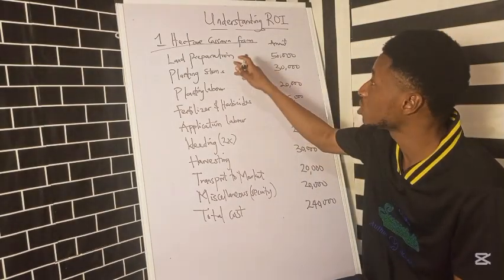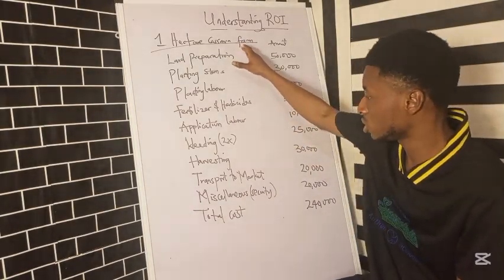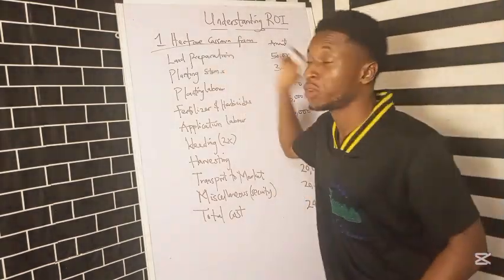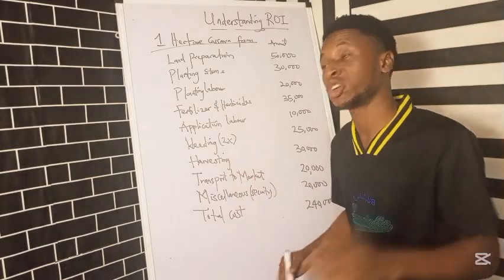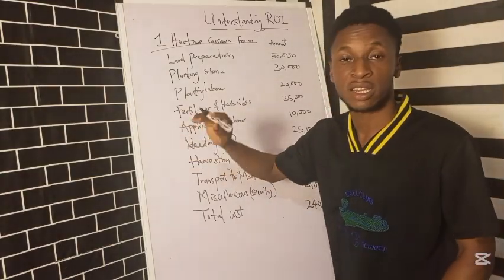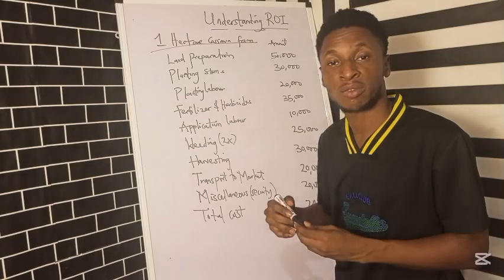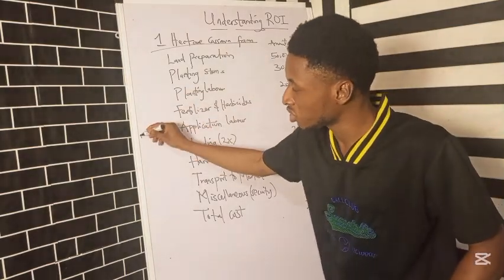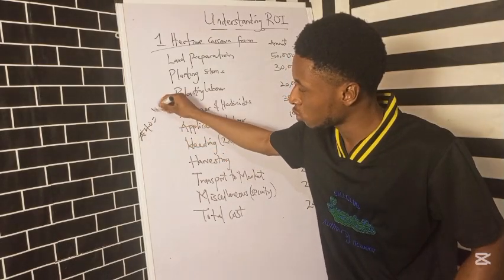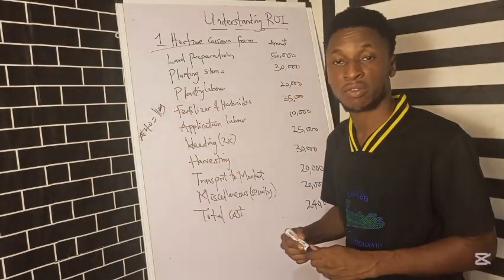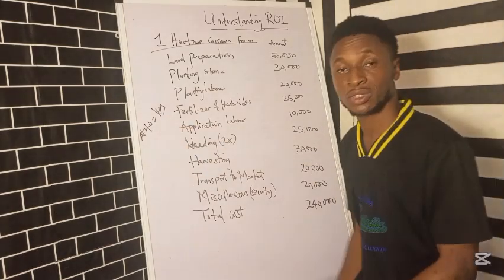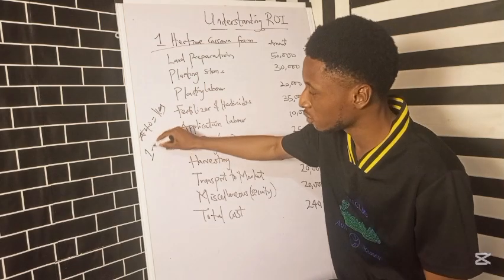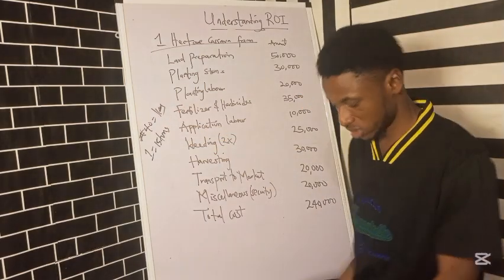Normally we would have done this analysis at the beginning of our planting season, but let's do it at the end. Before you venture into cassava farming or any other crop farming, you must ensure that you understand the selling prices, and for what quantity. For example, let's assume that in this area 1 kilogram of cassava is selling for 40 naira, and we already know from previous research that 1 hectare can give us about 15 tons of cassava.